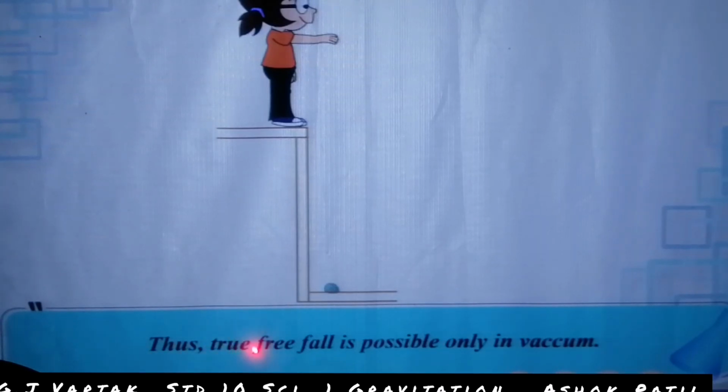Thus, true free fall is possible only in vacuum. Vacuum means there is no air. For a free falling object, the velocity on reaching the earth and the time taken for it can be calculated by using Newton's equations of motion.